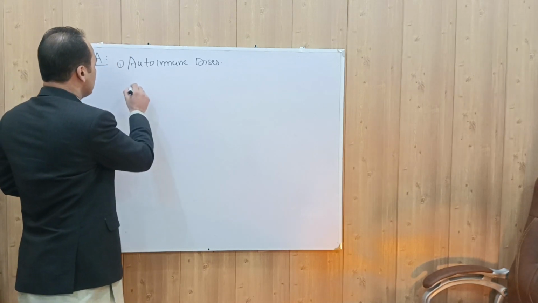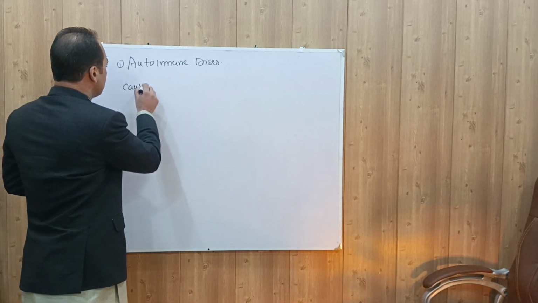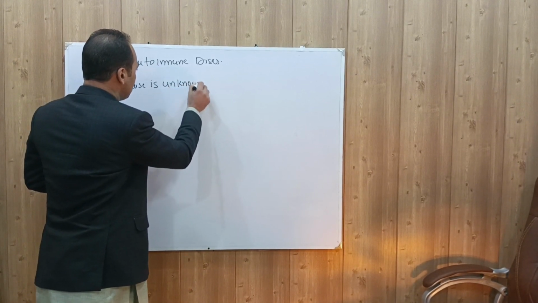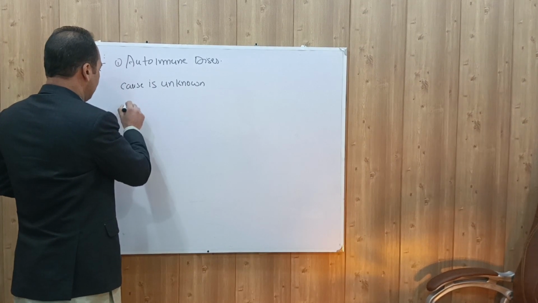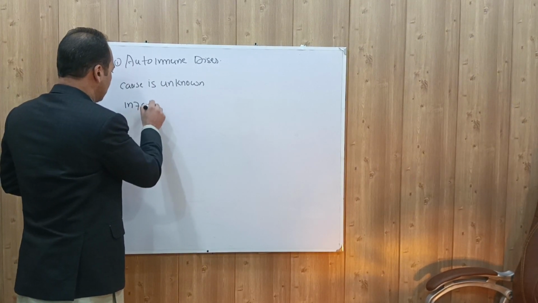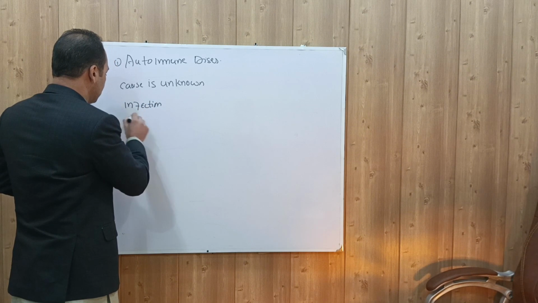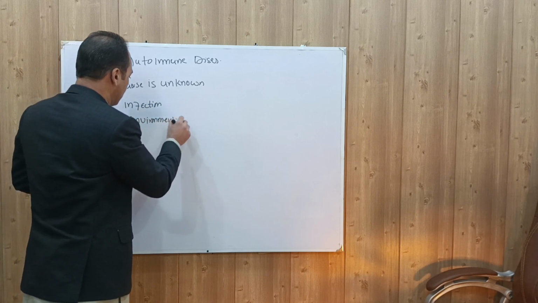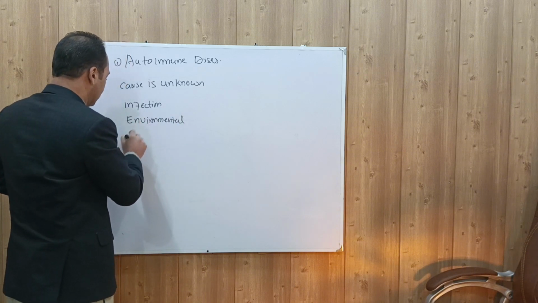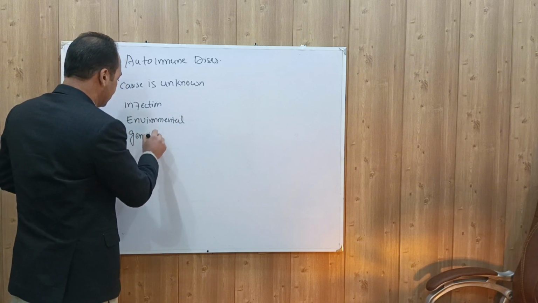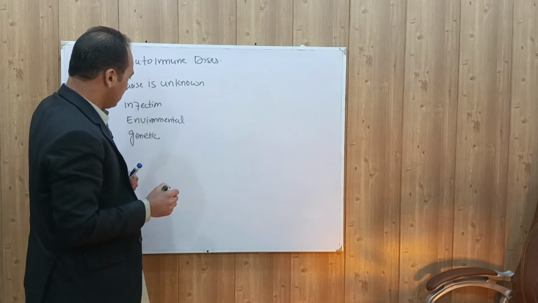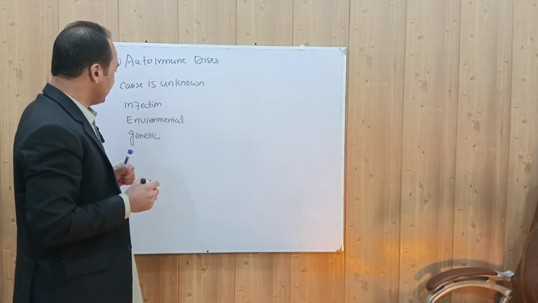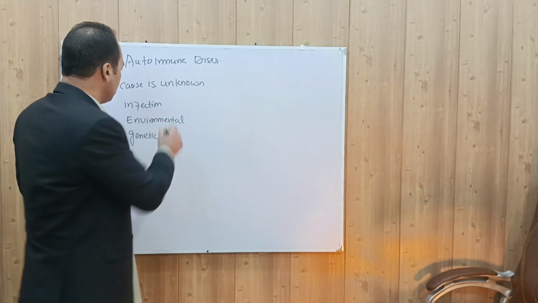So the cause is unknown, but infection, environmental changes, and genetic factors can trigger the immune reaction. Any infection can trigger the immune reaction and cause rheumatoid arthritis.